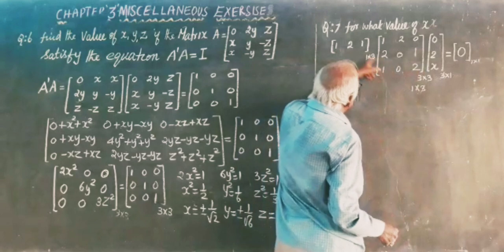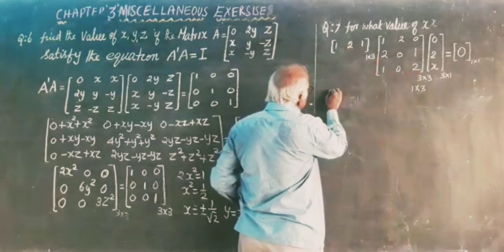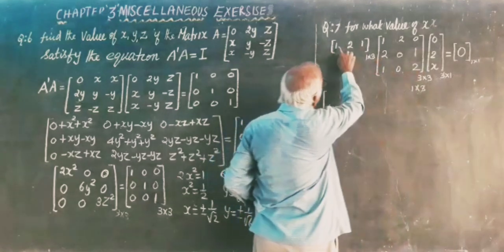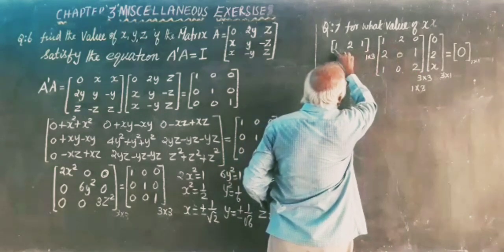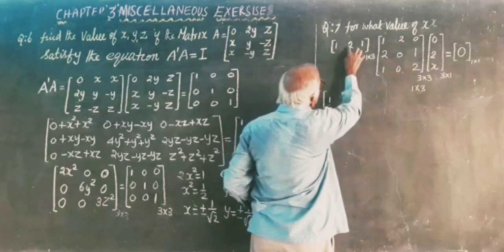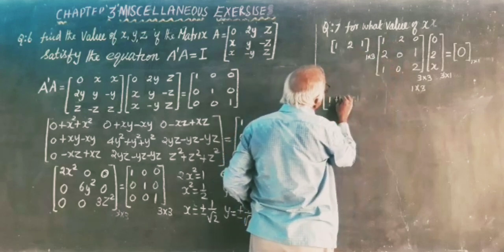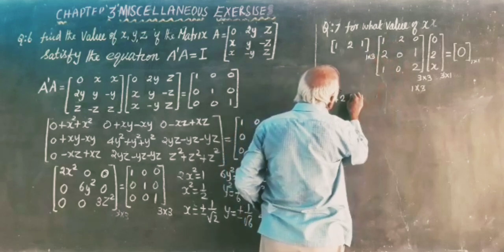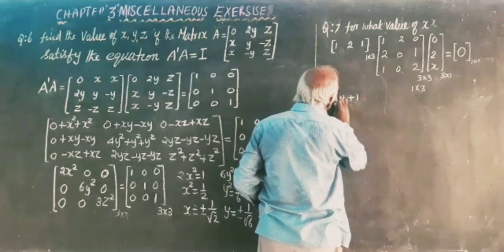First we multiply these two matrices. First row, first column: 1 into 1, 1. 2 into 2 plus 2, plus 1 into 1, 2 into 2, 4.